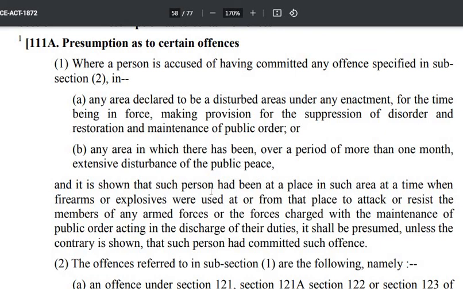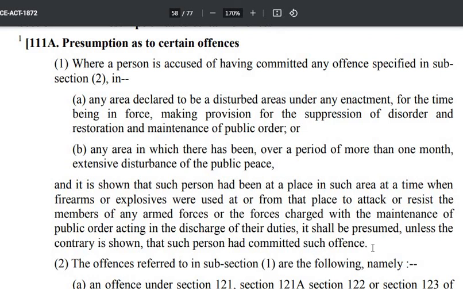and it is shown that such person had been at a place in such area at a time when firearms or explosives were used at or from that place to attack or resist the members of any armed forces or the forces charged with the maintenance of public order acting in the discharge of their duties. It shall be presumed, unless the contrary is shown, that such person has committed such offense.